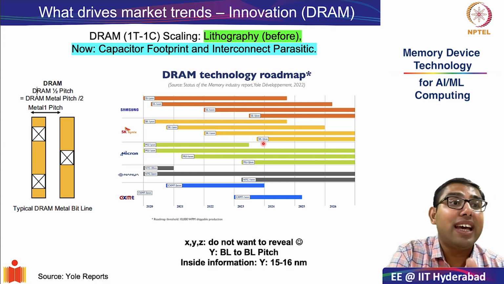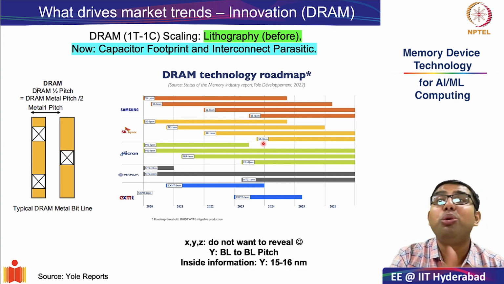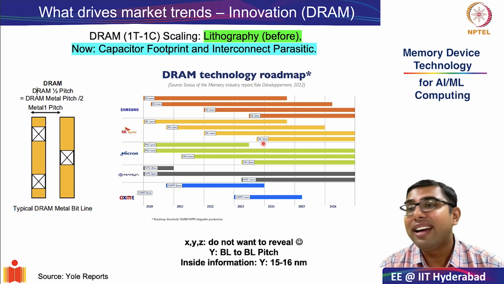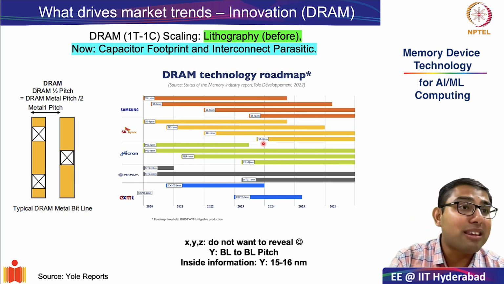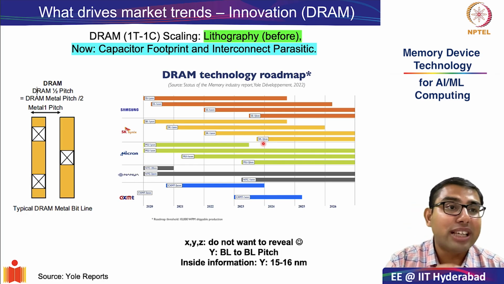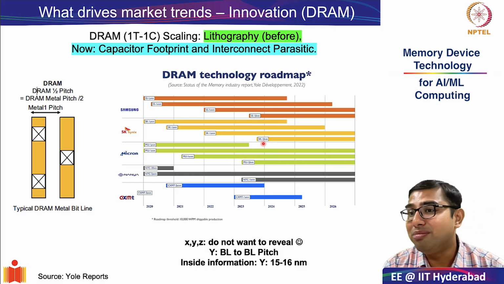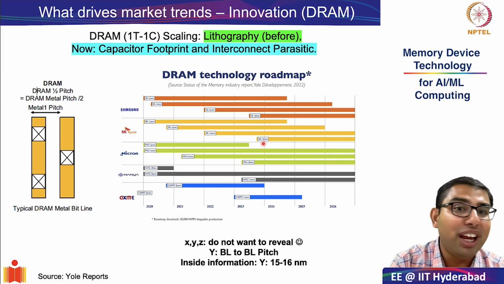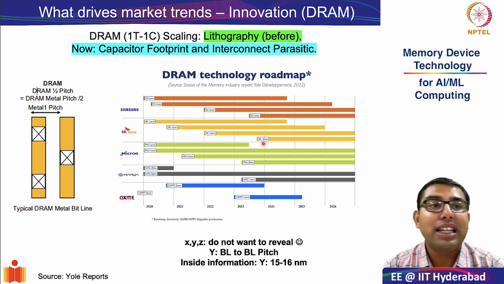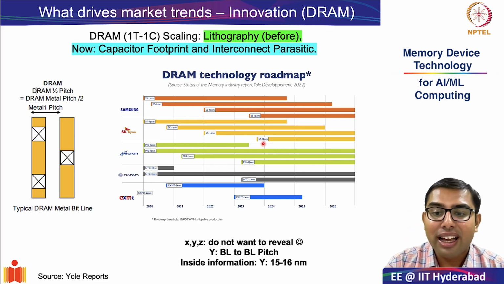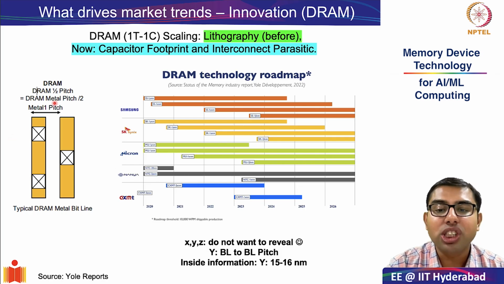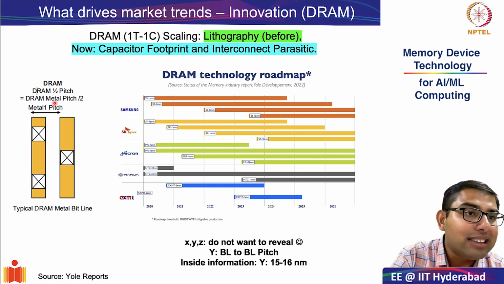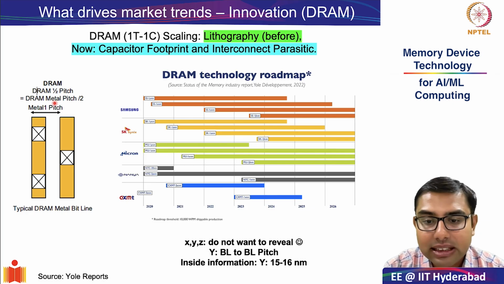But on the other hand, you also want to convey that you are going to the next technology node. And therefore, just like in mathematics or algebra, we use X, Y, Z as variables, which we initially don't want to reveal. Similar thing is done by these technology companies. As we know, these numbers are nothing but your metal half pitch or your distance between two bit lines.